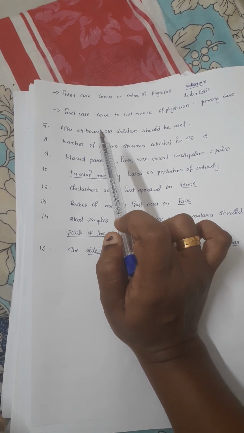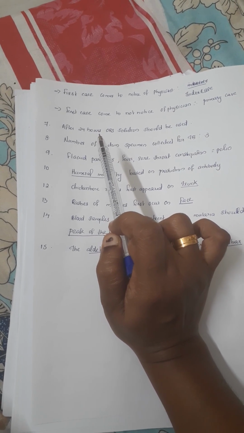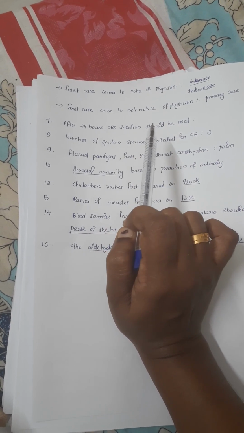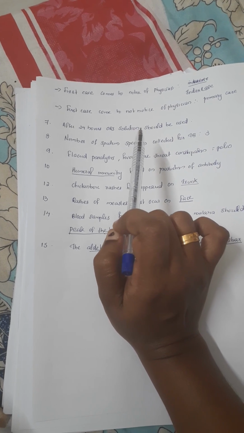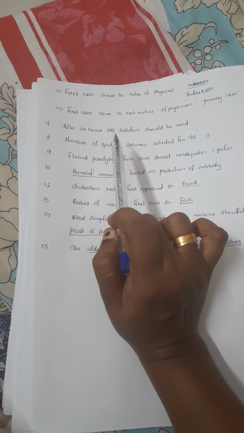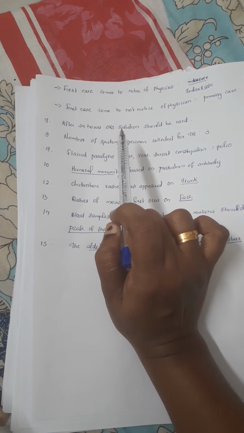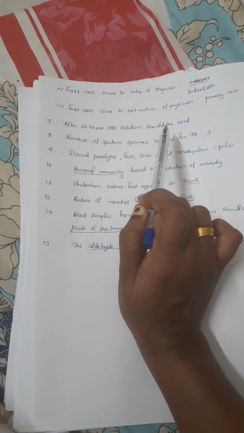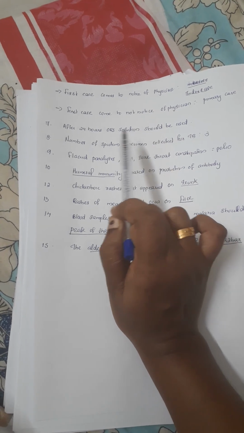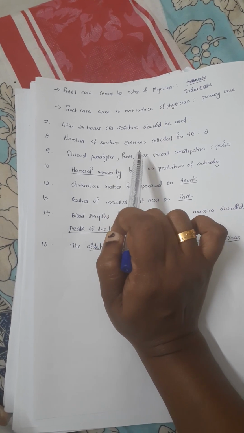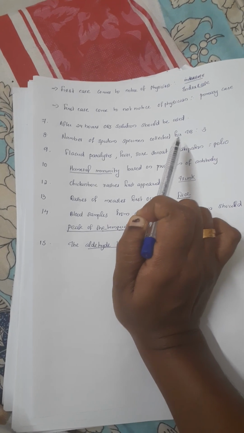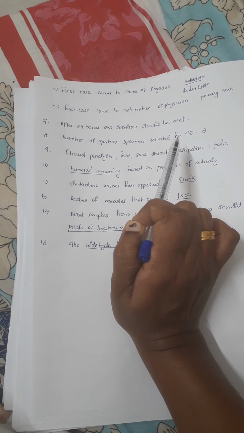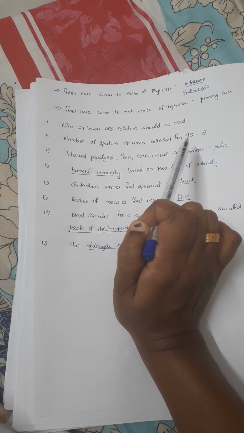After 24 hours of preparation, ORS solution should be discarded; before 24 hours it can be used. The number of sputum specimens collected for TB analysis is 3.